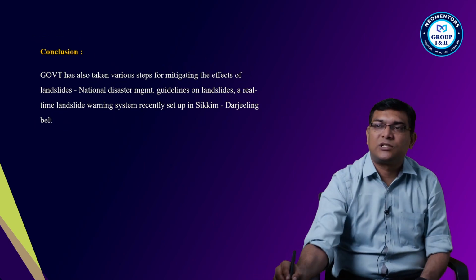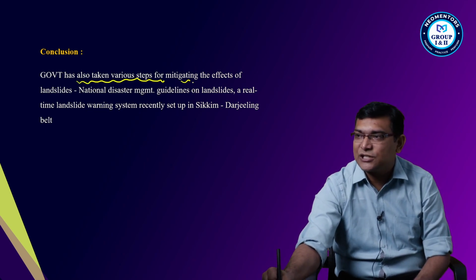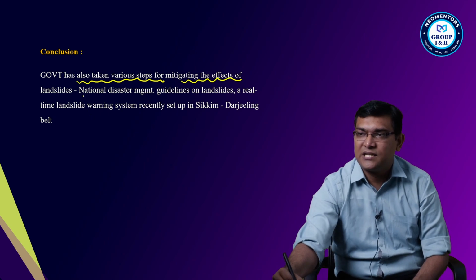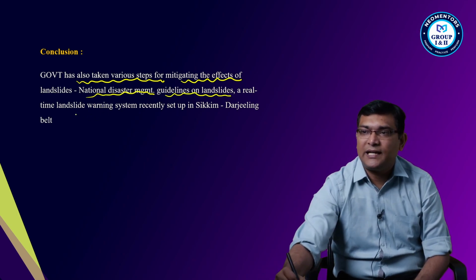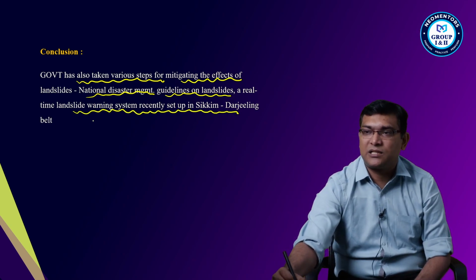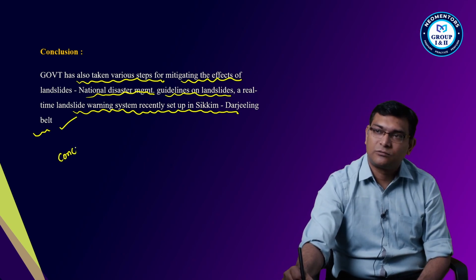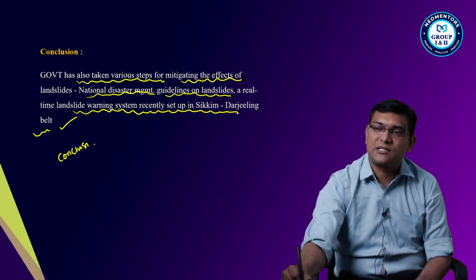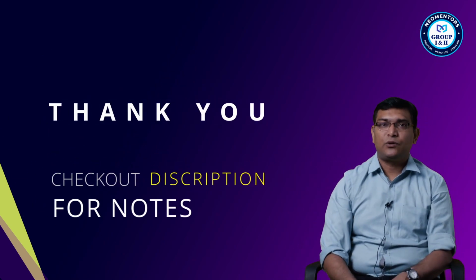Then you can write the conclusion. The government has also taken various steps for mitigating the effects of landslides: natural disaster management guidelines on landslides, and a real-time landslide warning system set up in the Sikkim and Darjeeling belt, etc. So this is your conclusion, right? So this is your answer regarding landslides. So thank you one and all.